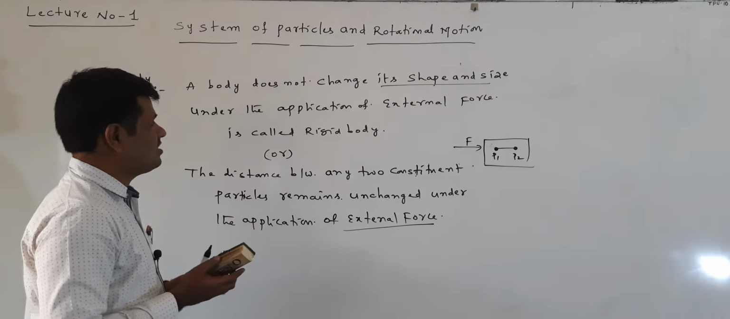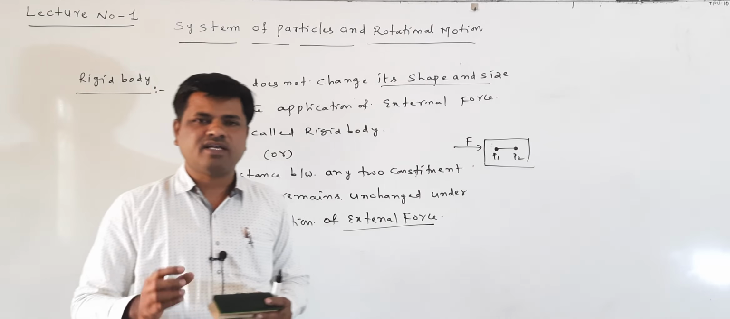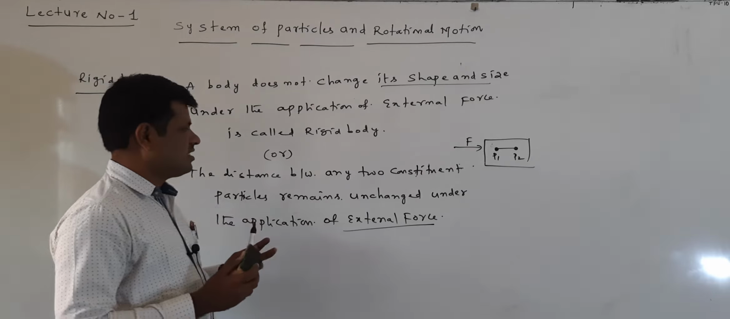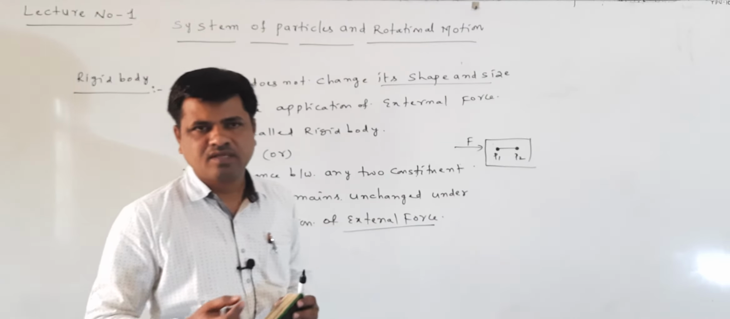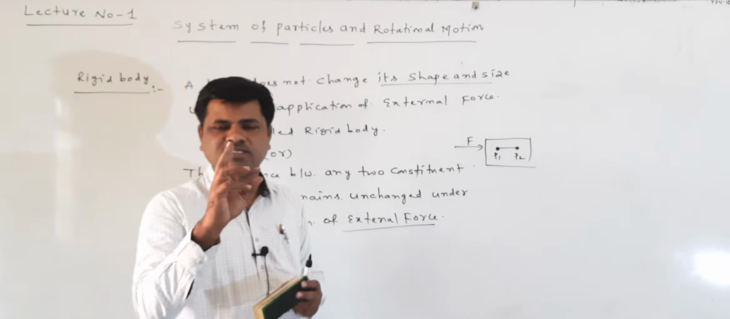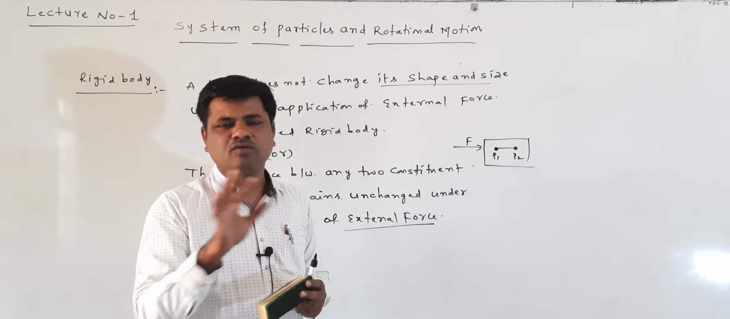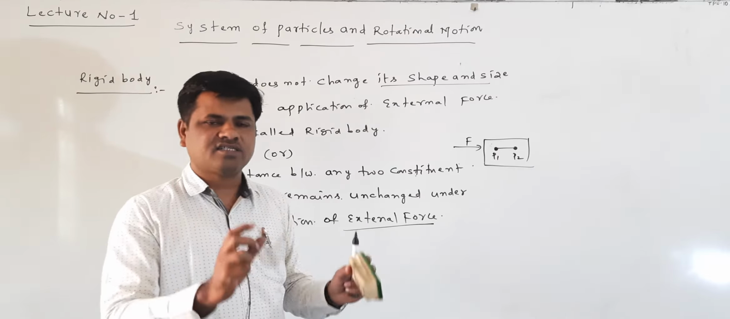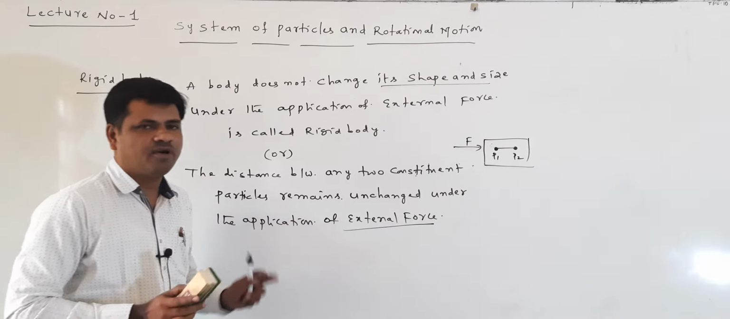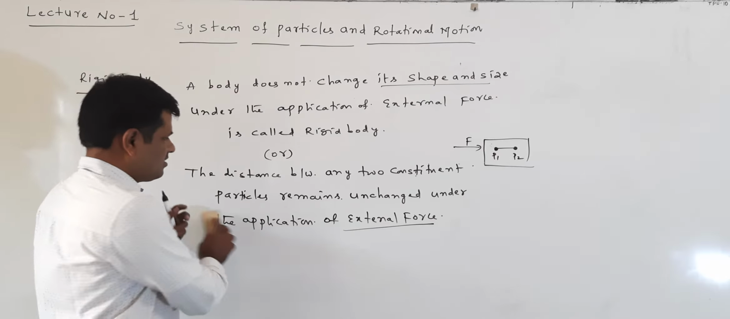The simple definition: when applying a force, the body's shape and size cannot change, and that is called a rigid body. Another definition: the distance between any two particles in the body, when applying the force, cannot change. The distance between the two particles is always fixed. That type of body is called a rigid body. Right?